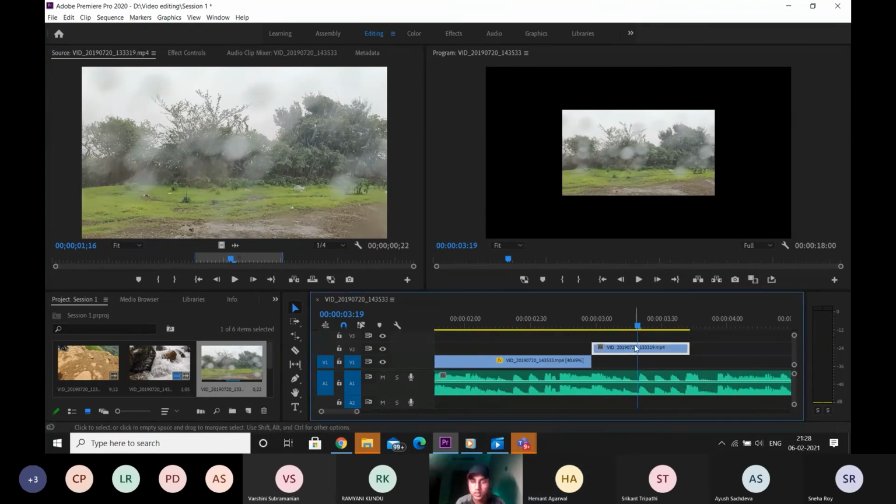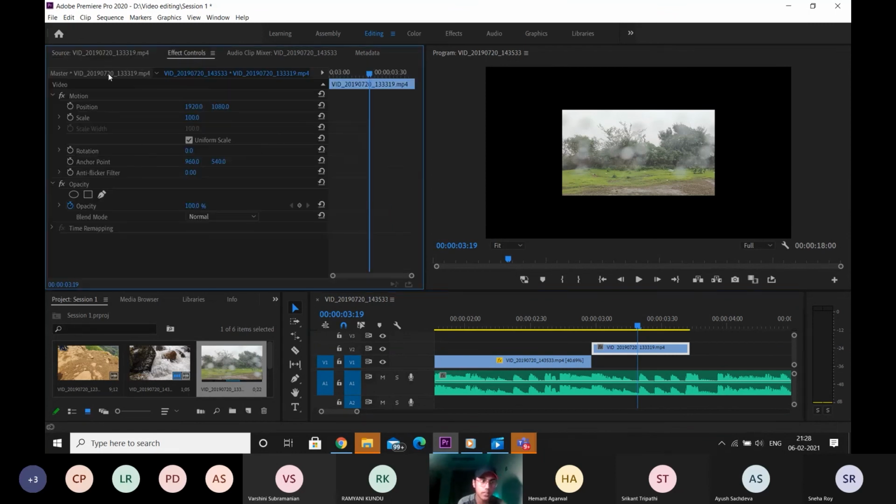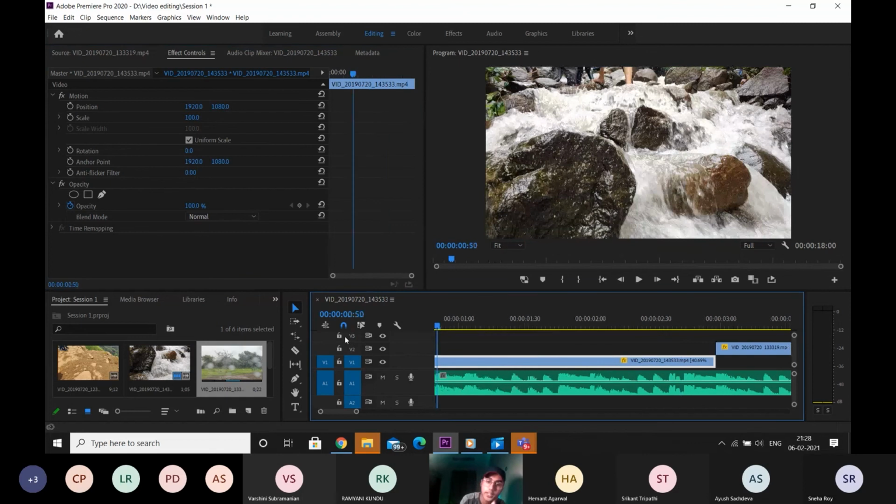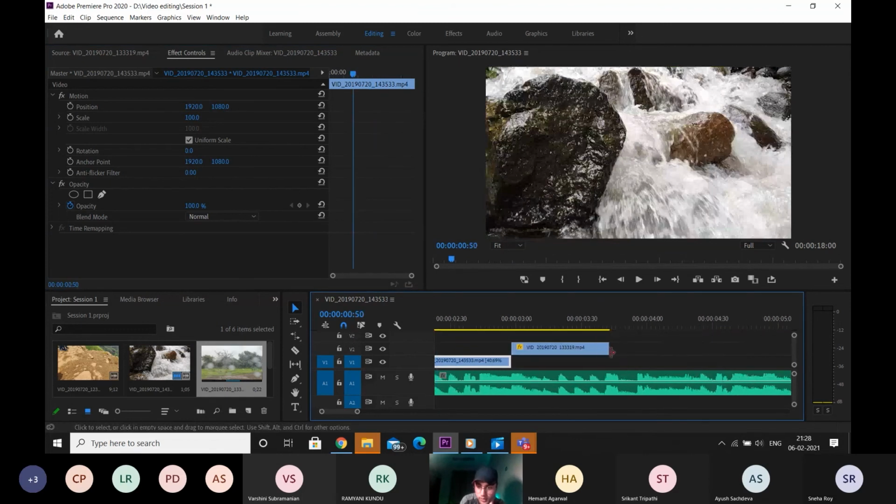Yeah. So like as I said, this video is a 1080p clip, a full HD clip, not a 4K clip. But our timeline is set at 4K, so that's why it's 1/4 of the size of the screen right now. So we'll have to zoom in, and that we do by coming to the effect controls panel. I told this to you in the last class. Yeah. So again, I don't know if the video is going to be smooth or not, but still.